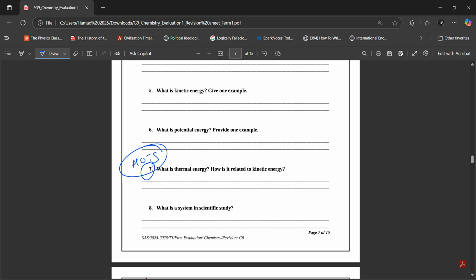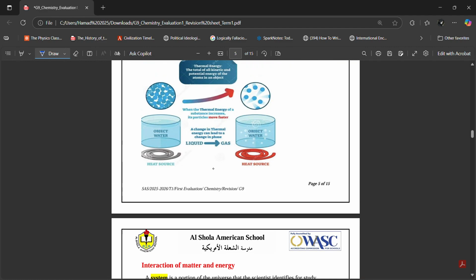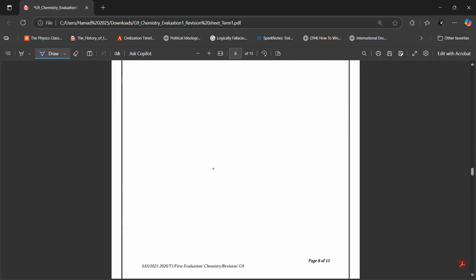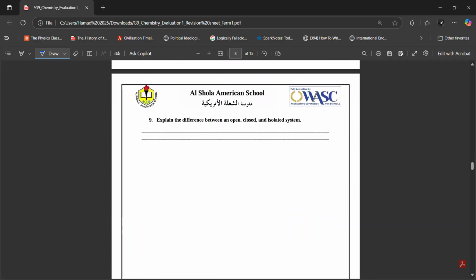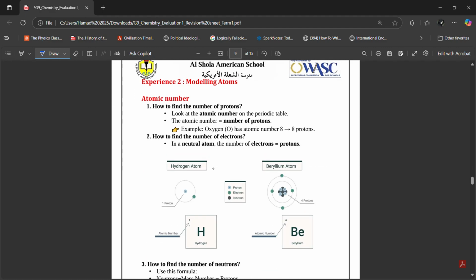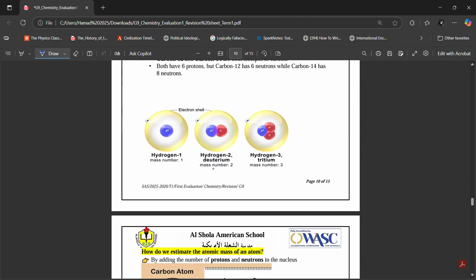Question 8. What is a system in scientific study? A system is a portion of the universe that the scientist identifies for study. You should just memorize this. Question 9. Explain the difference between an open, closed, and isolated system. In an open system, matter and energy can be exchanged between the system and the surroundings. In a closed system, only energy can be exchanged, matter is not exchanged. In an isolated system, matter and energy both cannot be exchanged between the system and the surroundings.